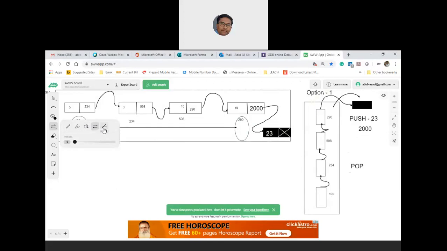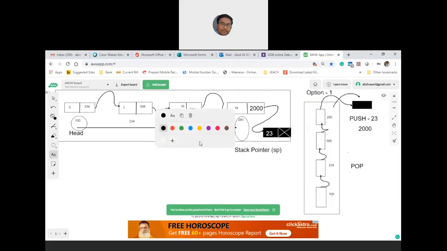This is a general practice of pointing to the top of the stack by using something called a stack pointer, and we use SP, because this is a variable, let me use small sp. This is called the stack pointer. Stack pointer is a very important term in any microprocessor, which will point to the address of the top of the stack.